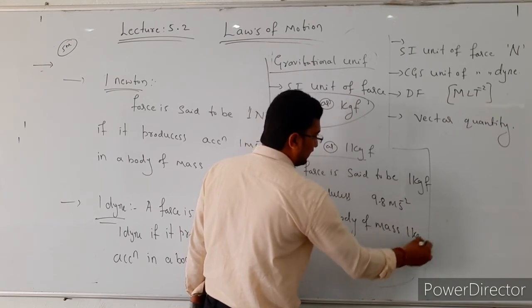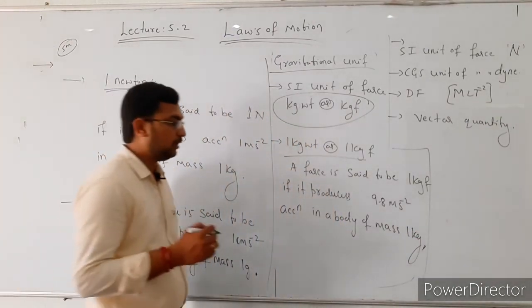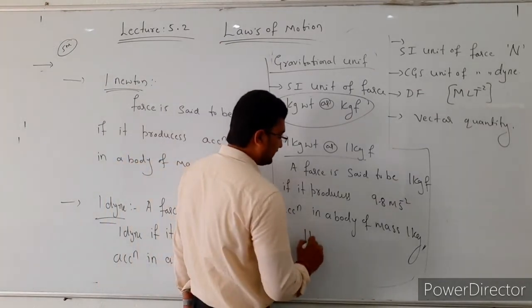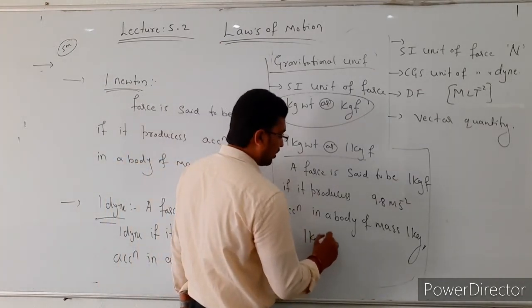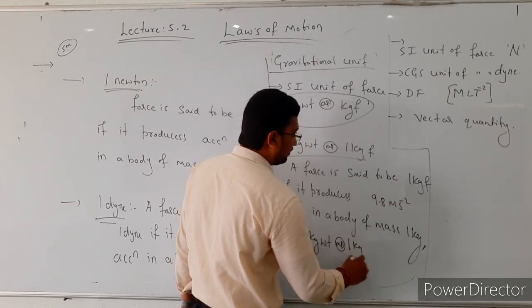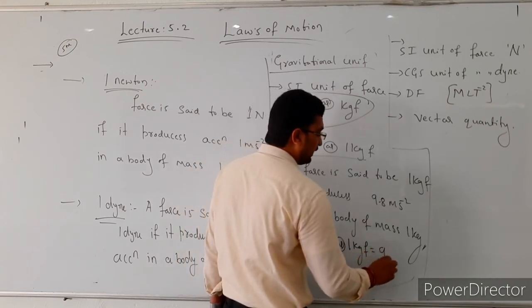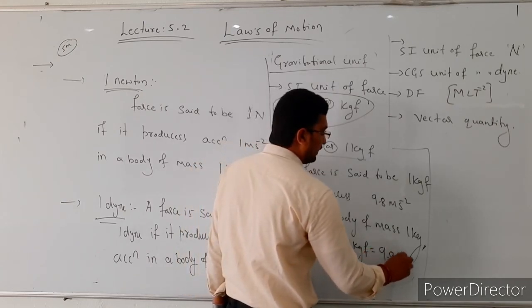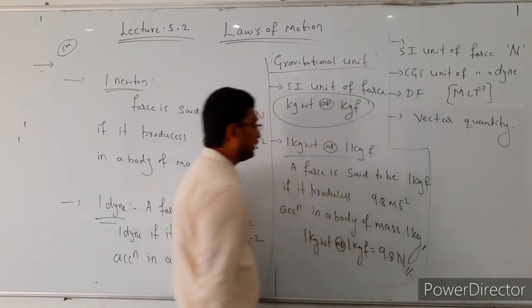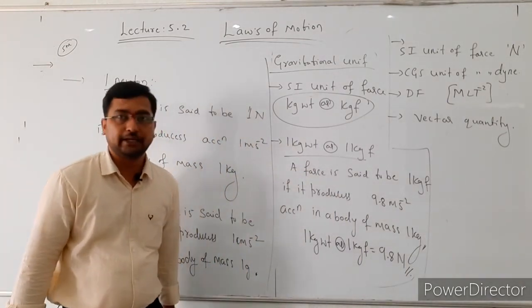So that is known as 1 kg weight. 1 kg weight or 1 kgf, kilogram force, is equal to 9.8 Newton. So this is the definition of 1 kg weight.